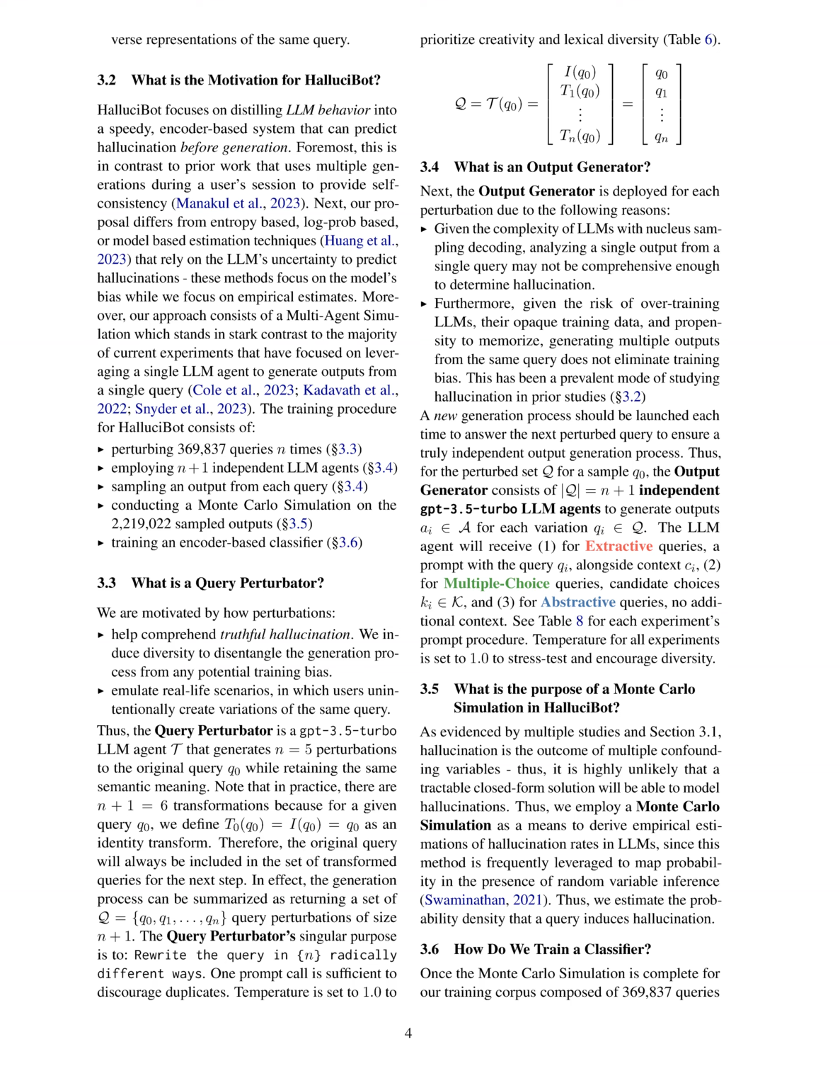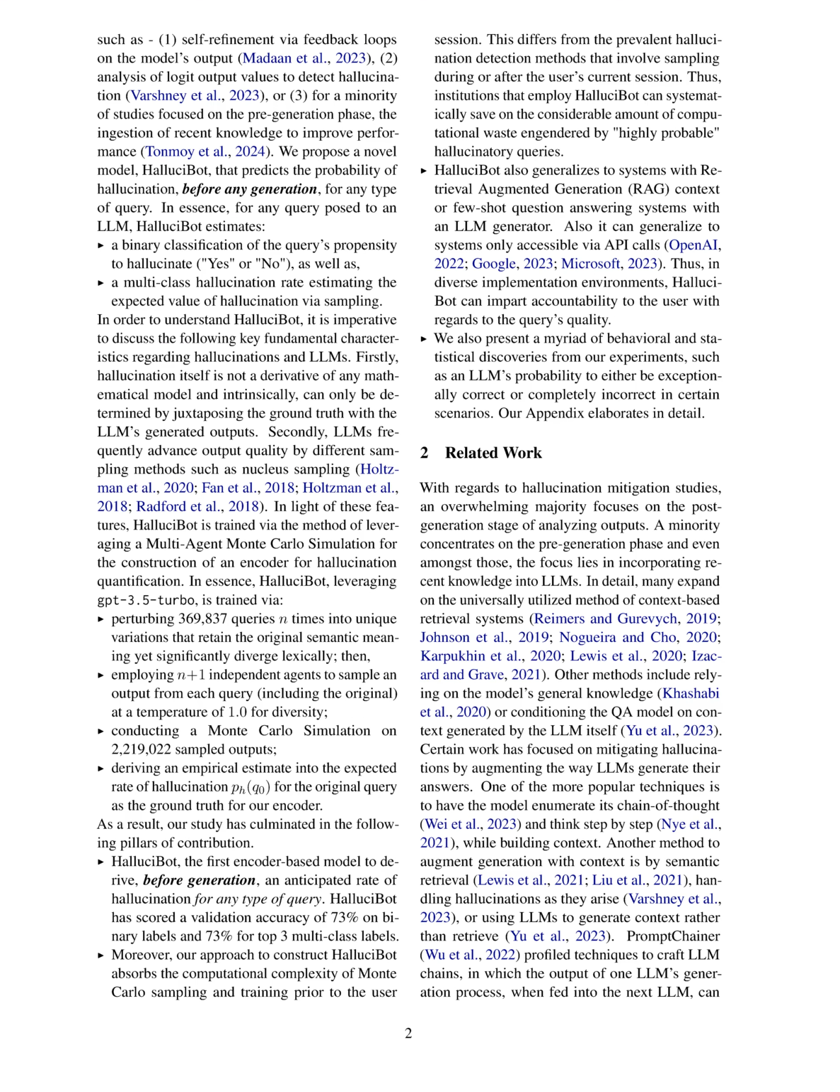369,837 queries multiple times to create unique variations while retaining the original semantic meaning. By sampling outputs from each query, including the original, and conducting a Monte Carlo simulation on 2,219,022 sampled outputs, HalluciBot derived an empirical estimate of the expected rate of hallucination for the original query. This approach allowed for the accurate estimation of the propensity of a query to hallucinate before any generation took place.